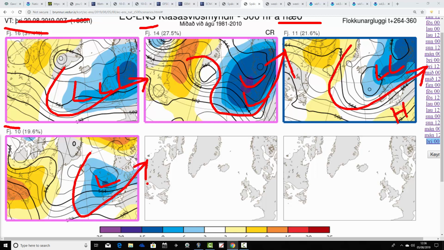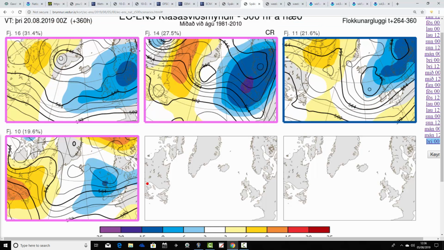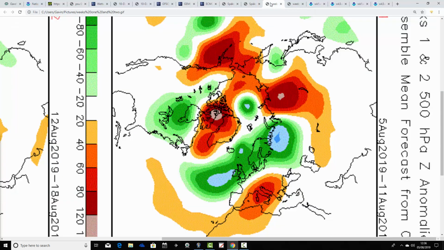So even in 2 weeks' time, taking us into the second half of August, 20th of August, it seems as though all roads are leading to unsettled conditions. The only question is the exact minute detail, but all options seem to be unsettled at the moment, even in 2 weeks' time.